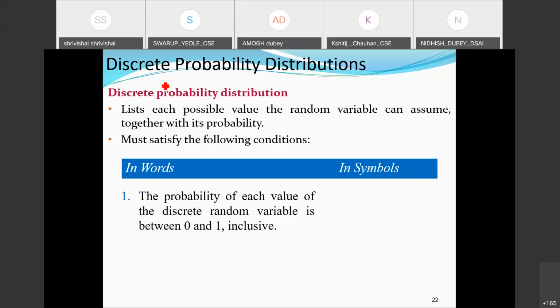Once I'm going for the mapping, generally what we are doing is taking one set of values or experiment outcomes within one domain, and simply mapping these experiment outcomes with the help of some real number values on the real line axis. So it could be positive, it could be negative. This is our basic understanding here.